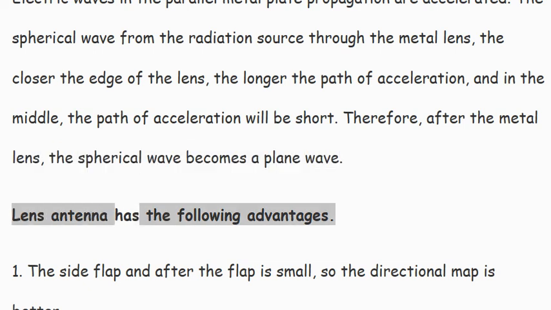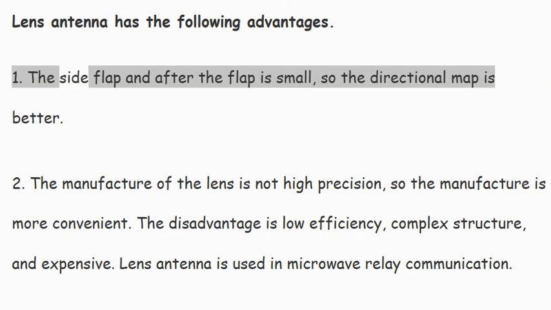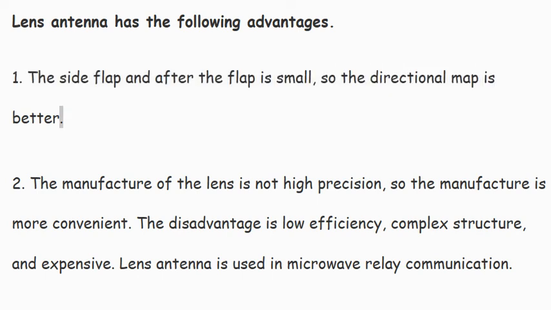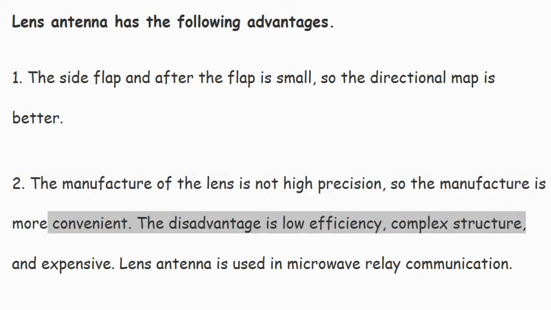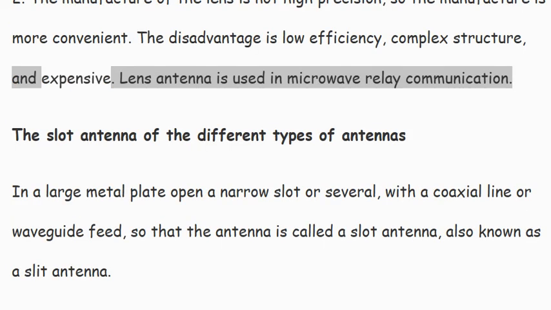The lens antenna has the following advantages. First, the side lobes and back lobes are small, so the directional pattern is better. Second, the manufacture of the lens does not require high precision, so manufacture is more convenient. The disadvantages are low efficiency, complex structure, and high cost. The lens antenna is used in microwave relay communication.